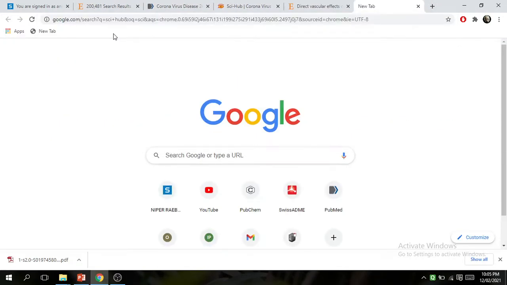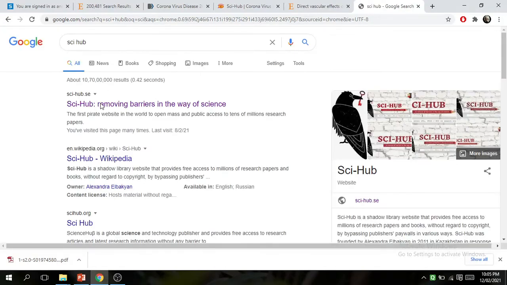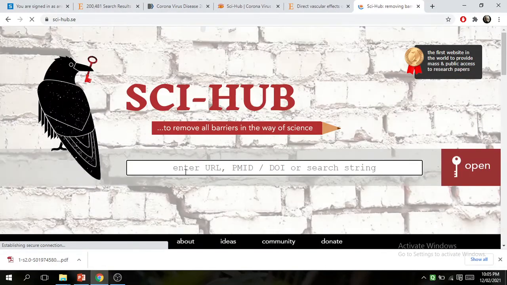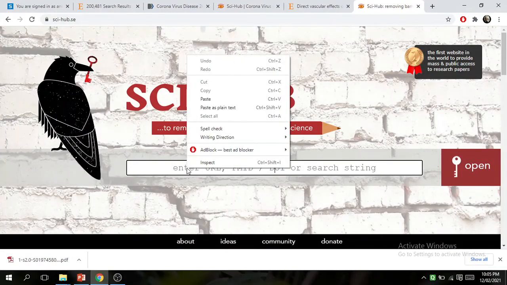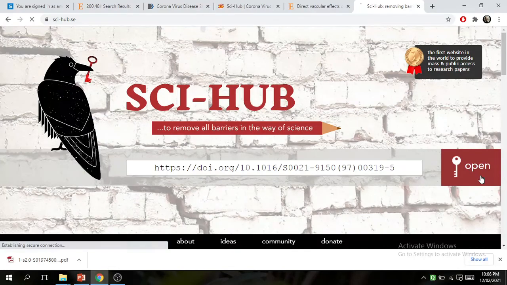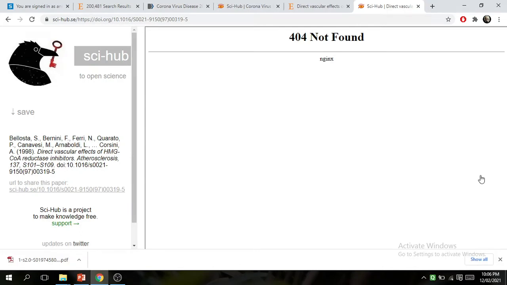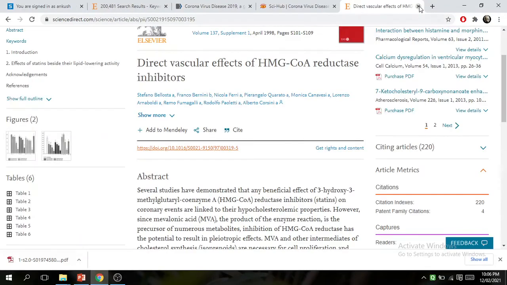Sci-Hub. Select this, removing barriers in the way of science, and paste that copied link address. Open. This paper is not found in PDF format. Okay, I select another research paper.